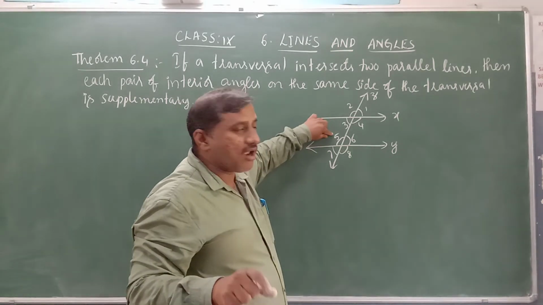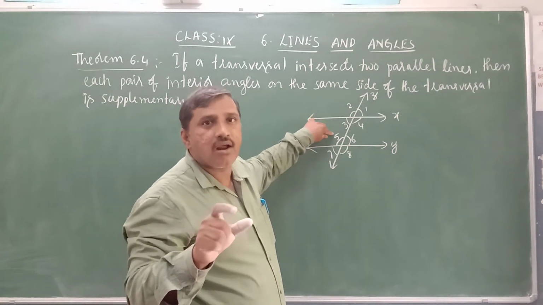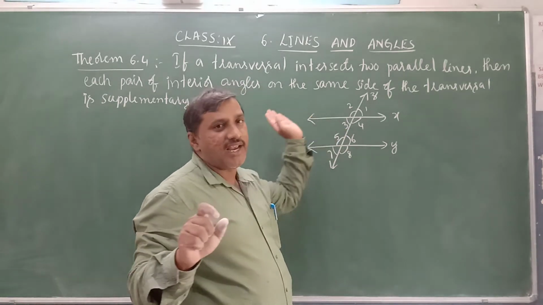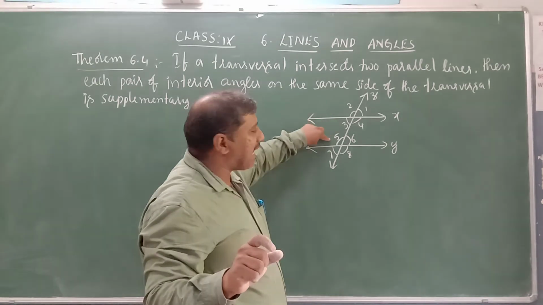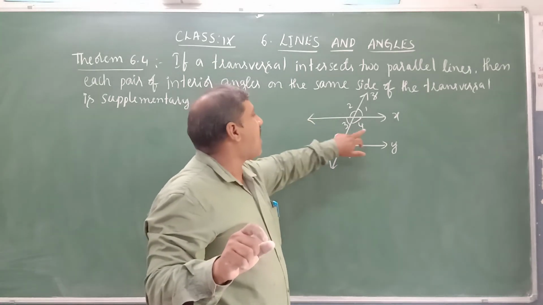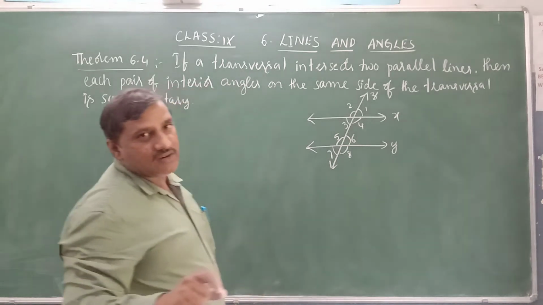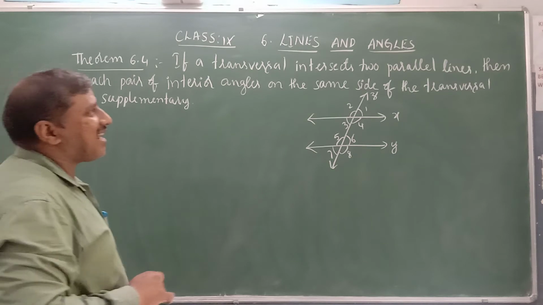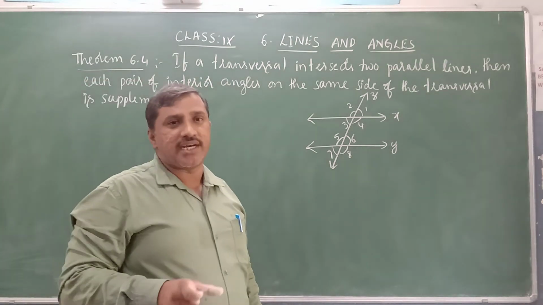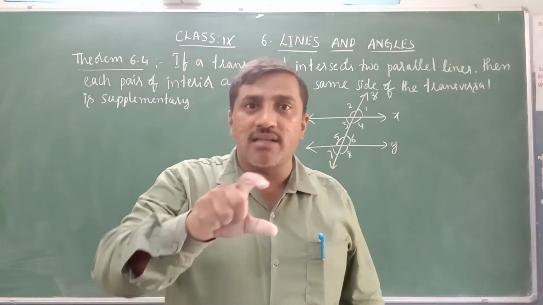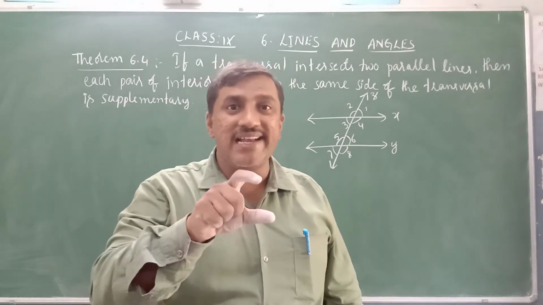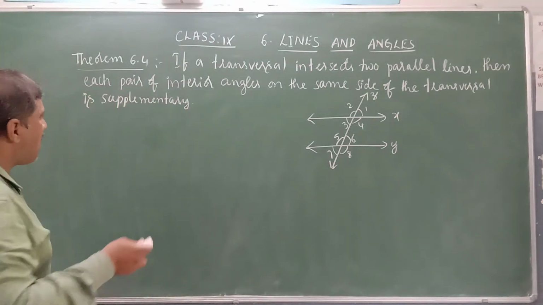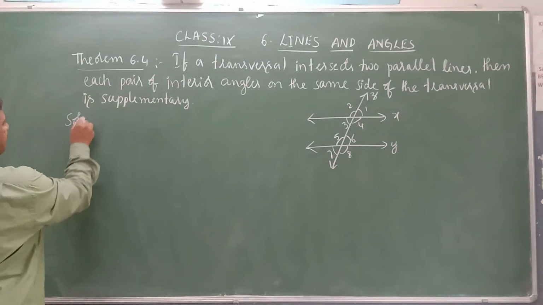Angle 3 and angle 5 are co-interior angles or consecutive angles or interior angles on the same side of the transversal. Angle 3 plus angle 5 is equal to 180 degrees and angle 4 plus angle 6 is also equal to 180 degrees. So here two parallel lines are given and a transversal is given. We need to prove that the interior angles on the same side of the transversal are supplementary angles. How do we prove this?